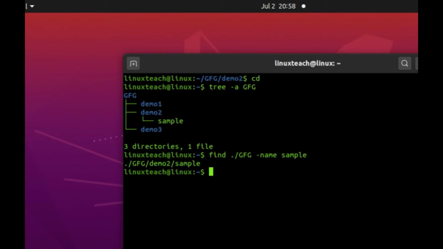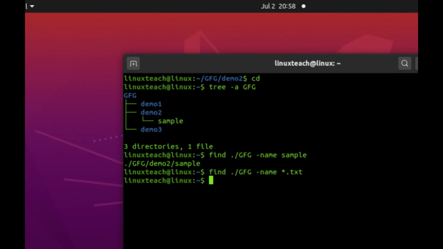If you want to search for files with a pattern, like is there any txt file or not, for that we need to type find ./gfg -name *.txt, and we have no text file, because we have not created any text file inside.